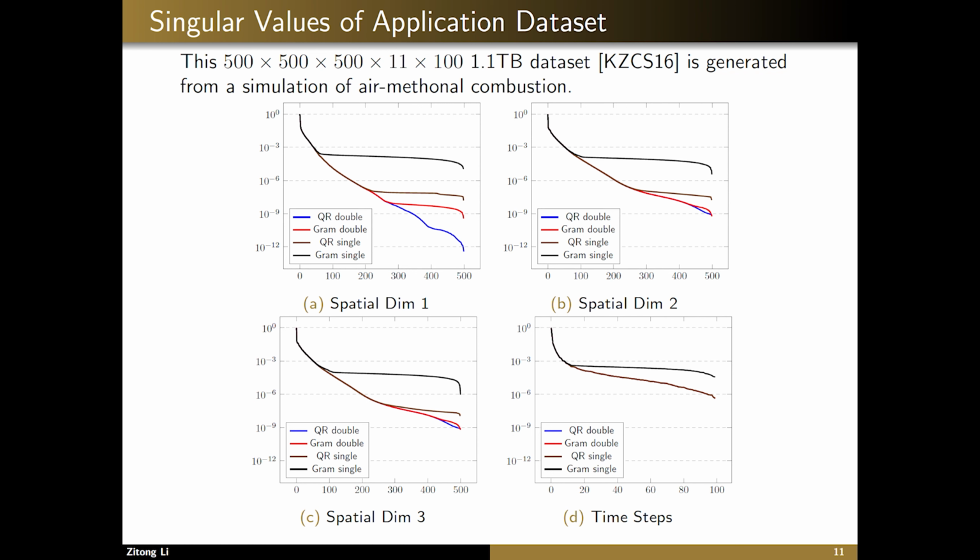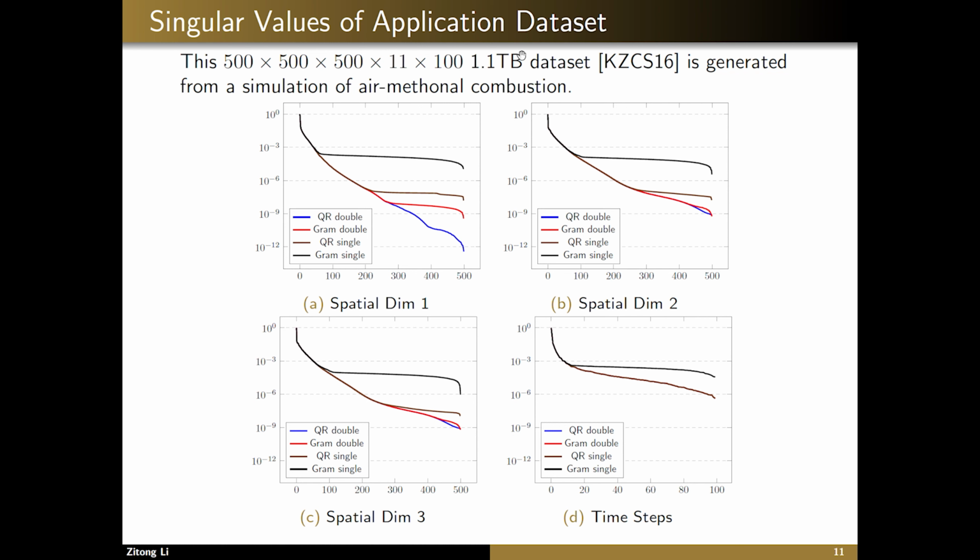The next 2 slides show experiments that demonstrate how our new algorithm performs on a real-world dataset. This dataset is generated from a numerical simulation of methane air combustion. The data is a 5-dimensional tensor. The first 3 modes represent 3 spatial dimensions. Mode 4 represents different variables in the system, and the last mode represents time steps. In double precision, this dataset is 1.1 terabytes.